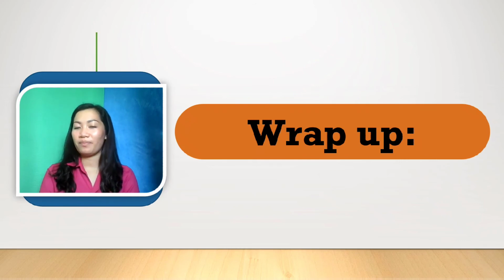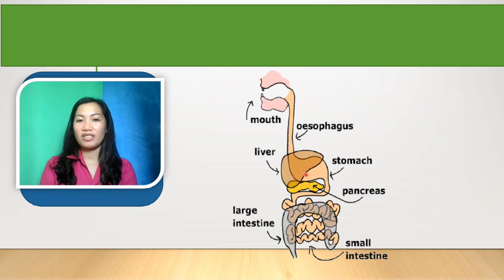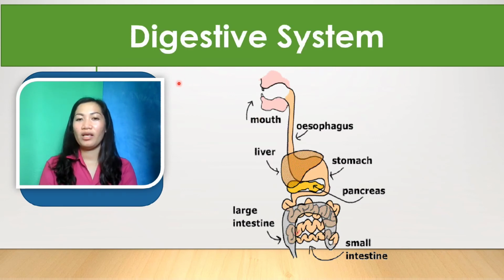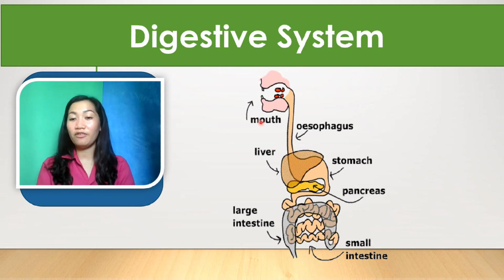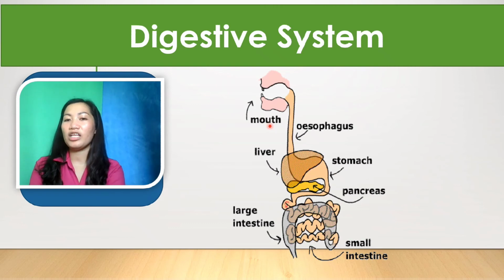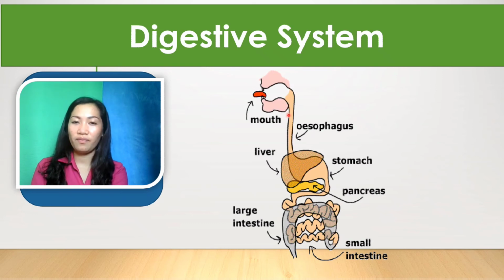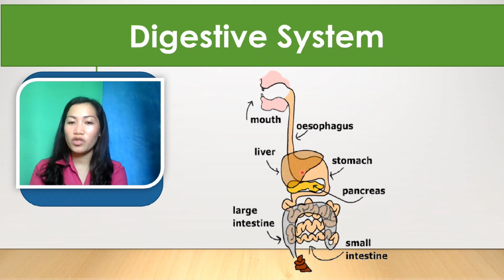Okay, for wrap up, again, this is our mouth. So this would be our digestive system. This would be our mouth, the first organ of the digestive system. And again, it will pass through our esophagus, the second part. The mucus will help the food go to our stomach. And also we have the pancreas that extracts the enzymes to help our food to be digested.